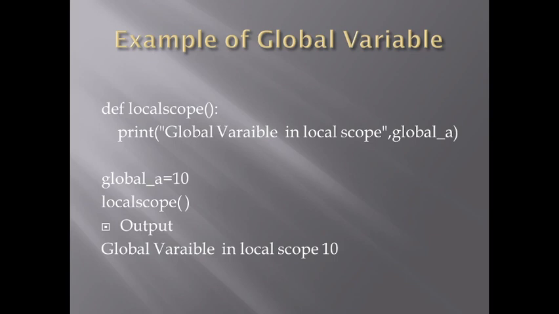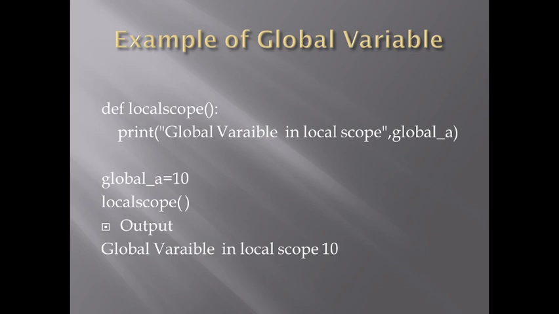Example of global variable: we have created a definition function local scope in which we are printing the value of a variable which is not declared inside the function, so it might be a local. Let's see, we have now a variable global_a whose value is 10. So we now call the function local scope. When we call the local scope function, what does it print? Global variable in local scope 10.